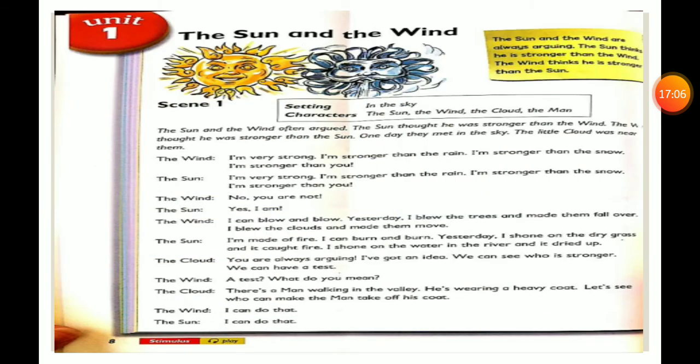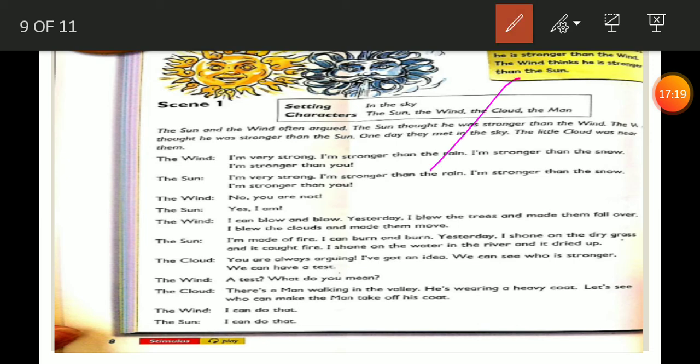Okay. Now we have finished our booklet. Now open your language book, page 8. Write the short date. Let's see this yellow box. This yellow box says, the sun and the wind are always arguing. The sun thinks he's stronger than the wind, and the wind thinks he's stronger than the sun.